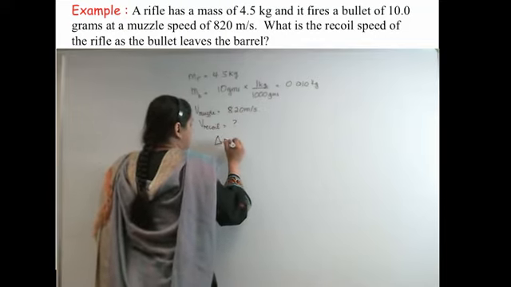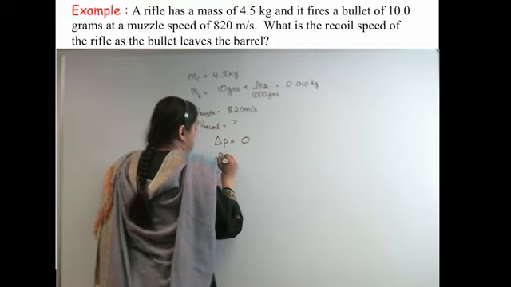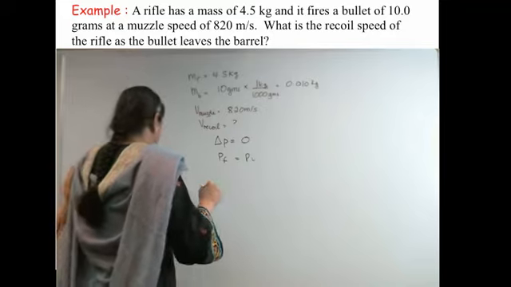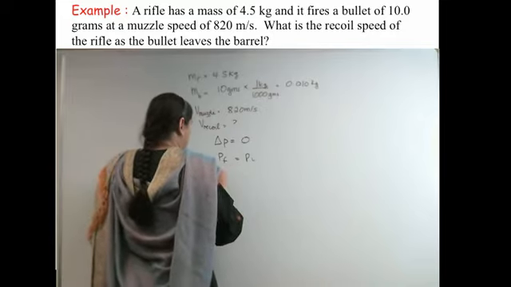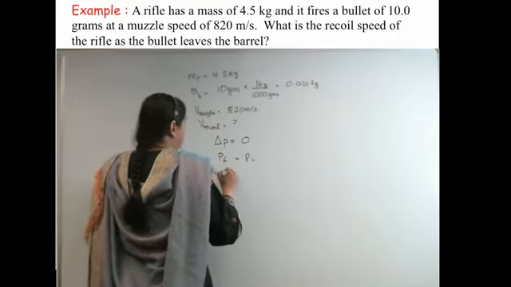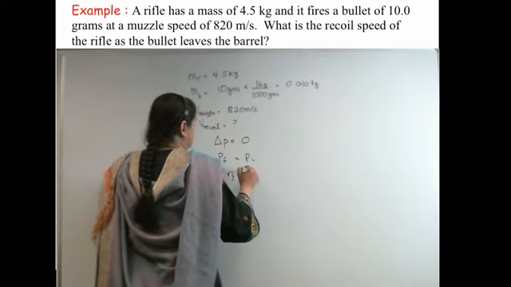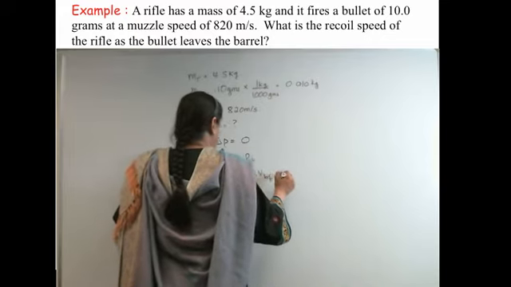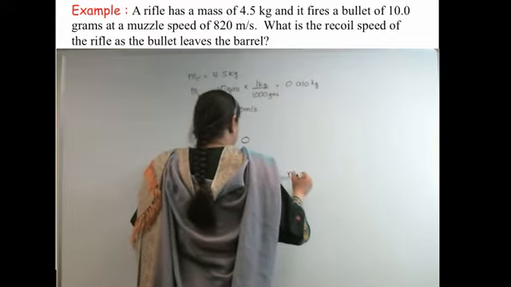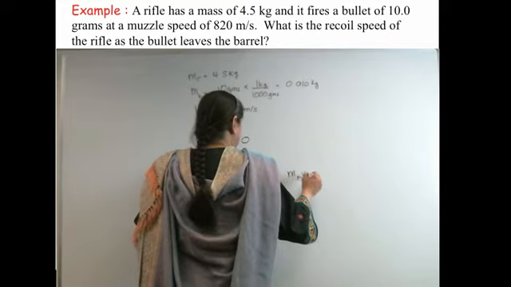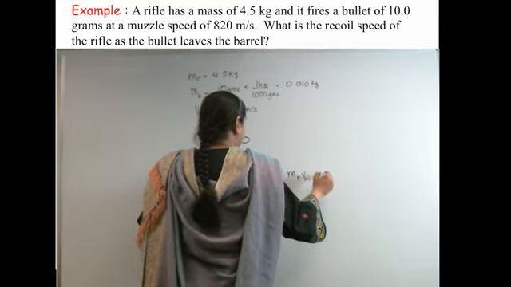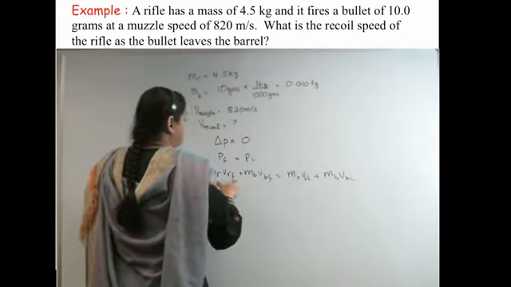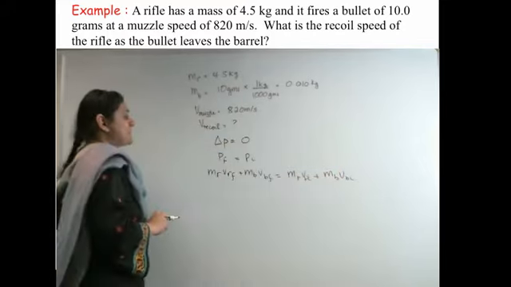So in this case, I can use the change in momentum. I know delta P equals 0. This means P final has to equal P initial. So what do we have? We have for final, M of the rifle times the final velocity of the rifle, plus M of the bullet times the final velocity of the bullet, equals mass of the rifle with initial rifle velocity plus mass of the bullet times initial bullet velocity.